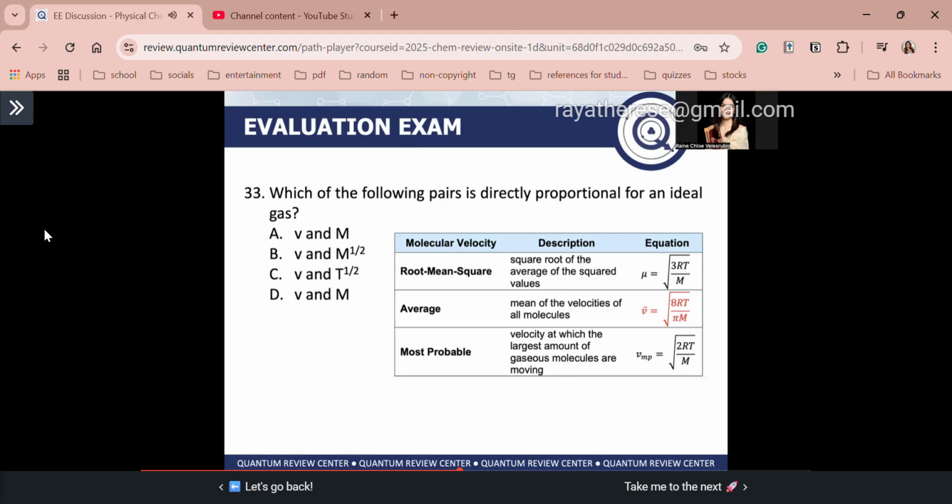Para later on, ang iisipin nyo na lang is how to master answering FICAM type of questions. Klaro ba? Again, dapat memorize na ang equations. So guys, look at the root mean square, average, and most probable velocity equations. Diba? Your V, which is the velocity, is directly proportional to the square root of T. So therefore, the answer is letter C.